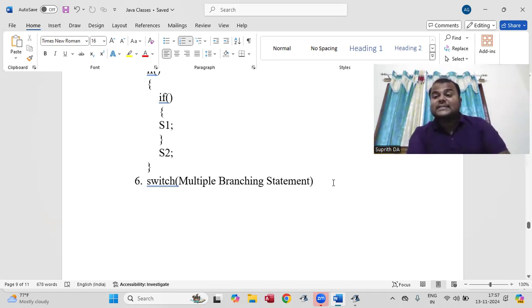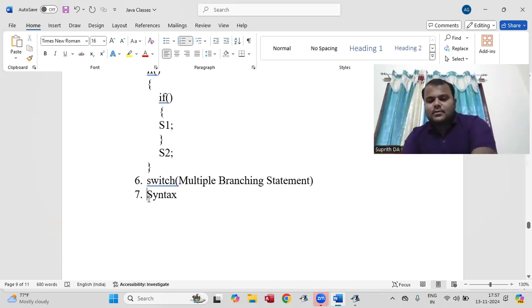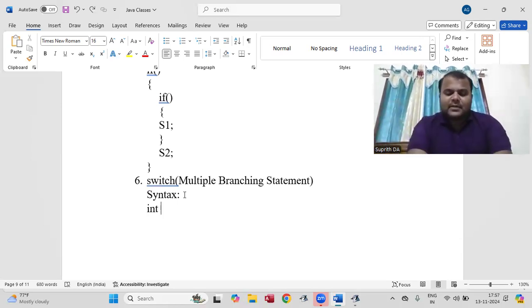What is the syntax for writing the switch? The syntax is quite easy. We are going to take the input. I'm going to take the input as integer, meaning a number without decimal point. I will take int day.